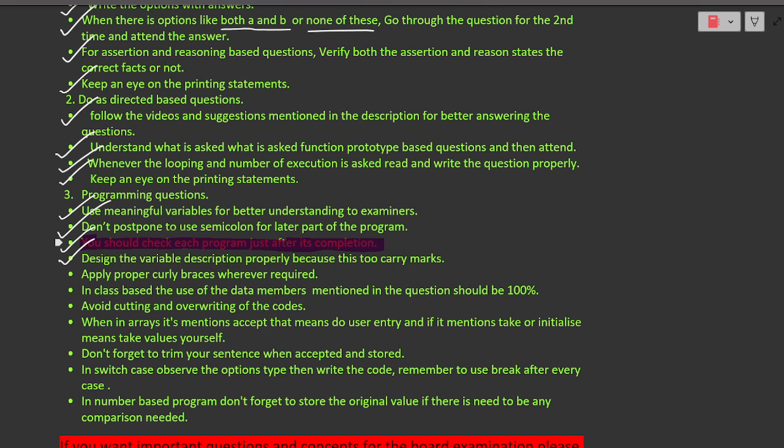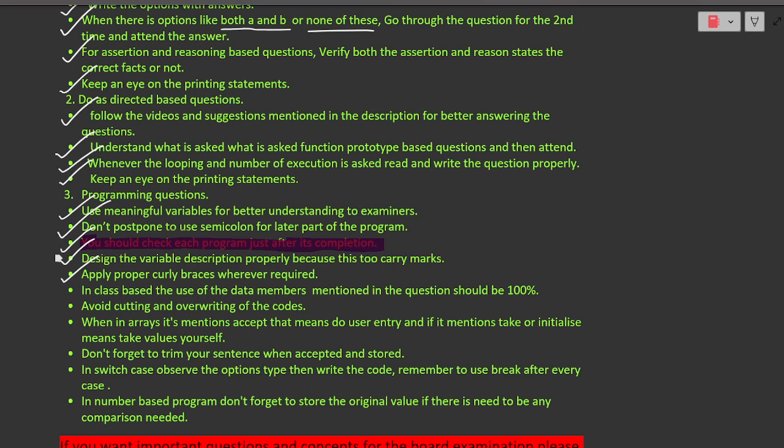Wherever you are writing the program, now observe the curly braces as well. That is what you need to do whenever you are completing each program. You must be asking, sir, if we start checking each program, then it will take longer to attend. Dear, checking each program will take less time compared to the time you would take when you check everything after completing the whole paper. So after writing the program, check whether curly braces are given or not, whether semicolons are given properly or not, whether I have used meaningful variables everywhere or not, whether I have designed my proper variable description or not. So you need to follow all these things.